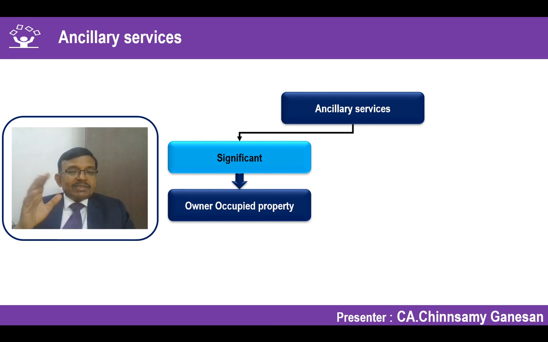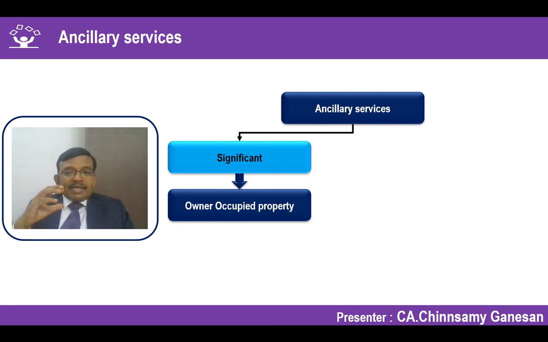Don't get carried away thinking owner occupied property means I should be occupying it. Owner occupied property is property owned and used for the production of goods or services or both, or for administrative purposes. That is what owner occupied property means according to Ind AS 40.